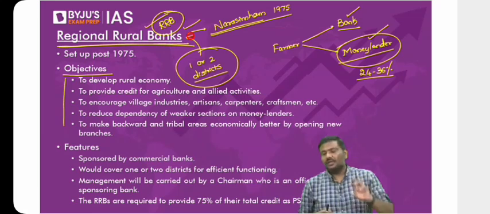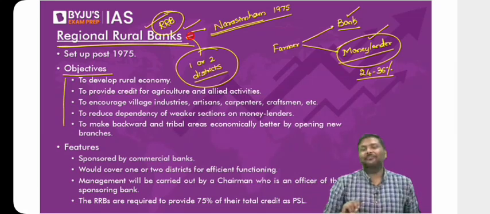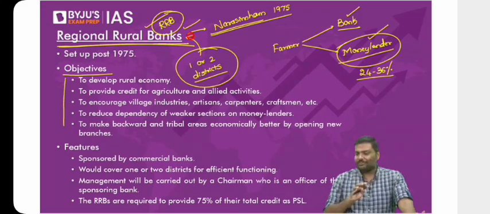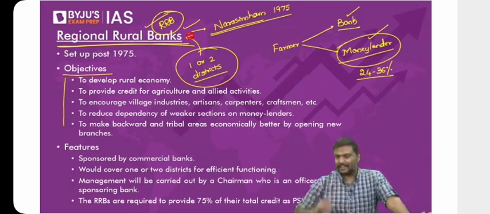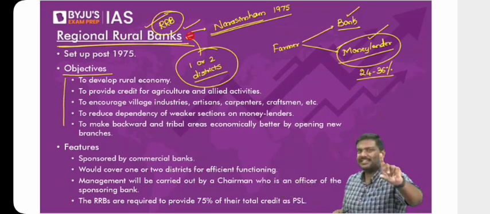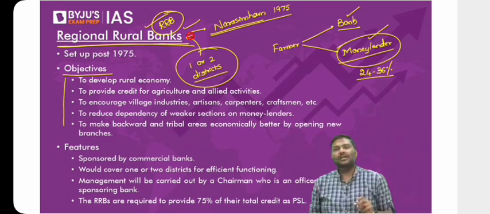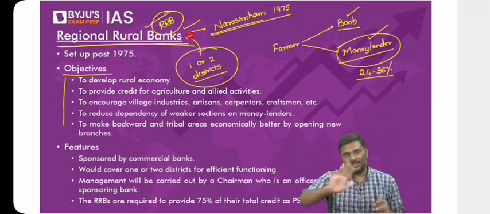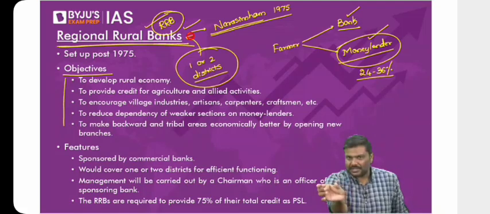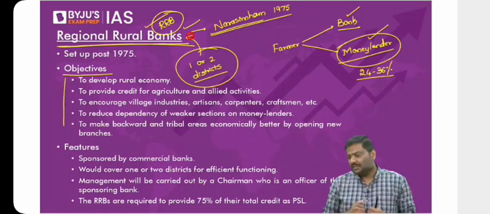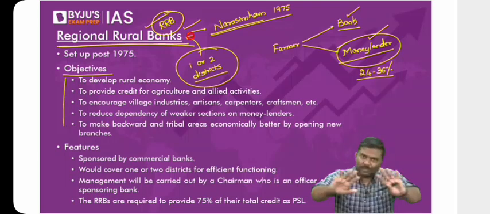Point number 2. Point number 3. Imagine you're SBI. The government wants RRBs to be set up. Will you be interested? You're Punjab National Bank. You're a private sector bank. The government wants RRBs to be set up, but the government says if you set one up, I will not allow you to expand beyond 1 or 2 districts. Obviously, you'll simply tell the government, sir, thank you, but no thank you, because you are asking me to limit my operations. My expenditure will be higher, but my revenue will be very limited. Why would I invest 1,000 crore rupees? Why would I invest 2,000 crore rupees? Thank you, but no thank you. That is the precise reason.